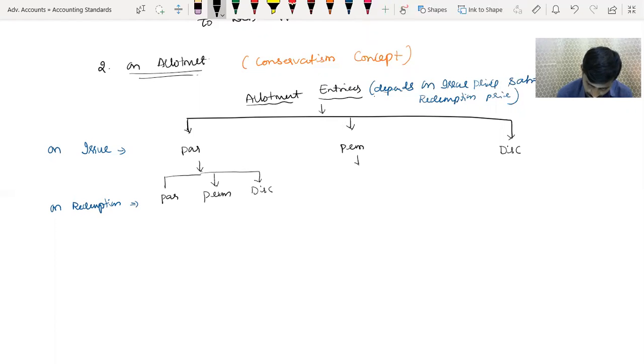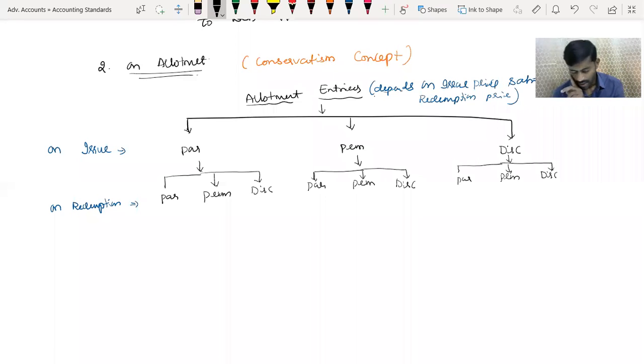Or even if it is issued at premium, I can redeem at par, premium, discount. Yeah, even if it is issued at a discount, I can redeem at par, premium.